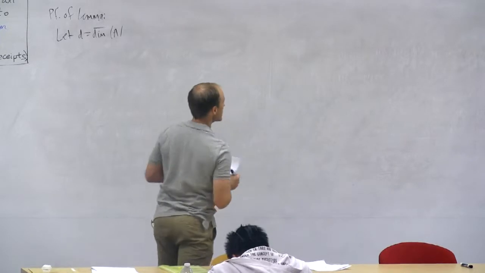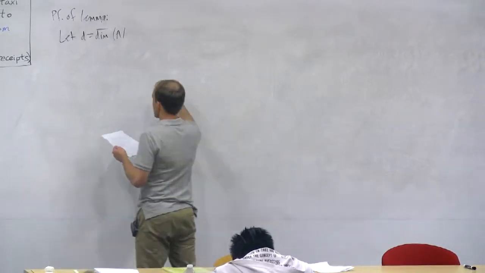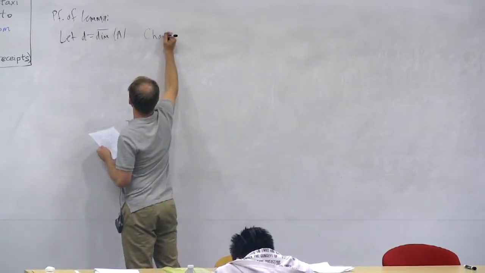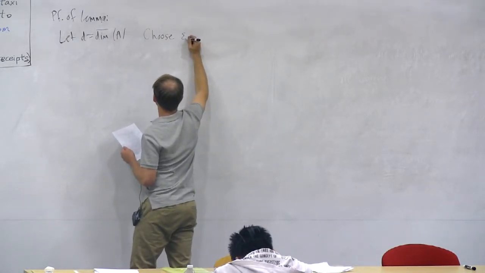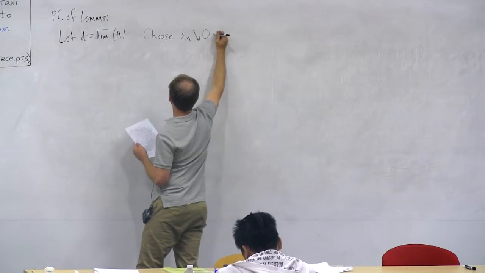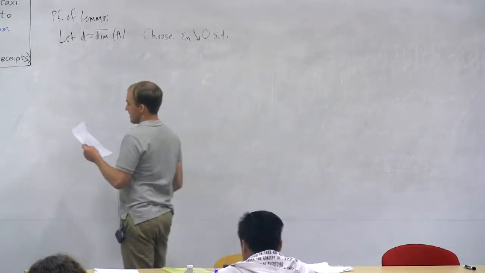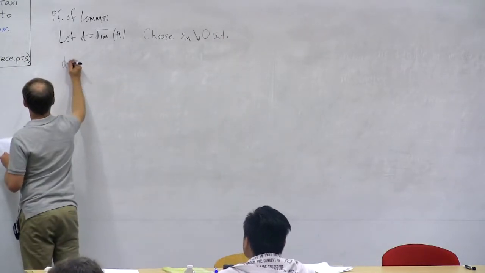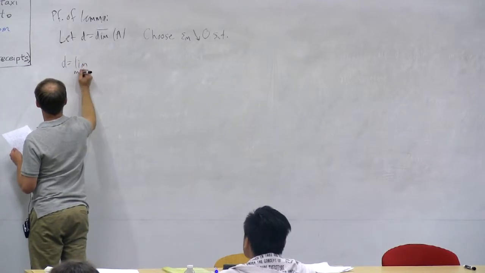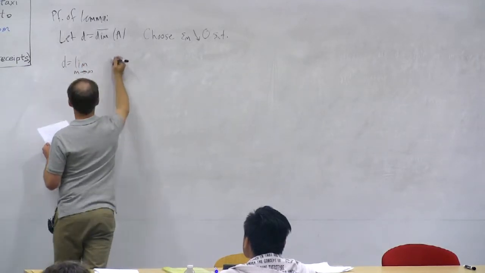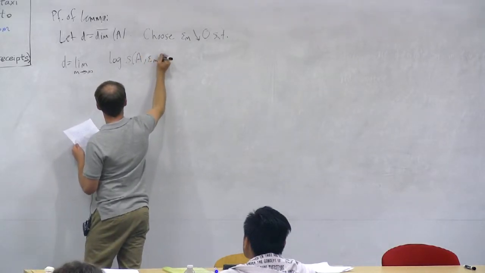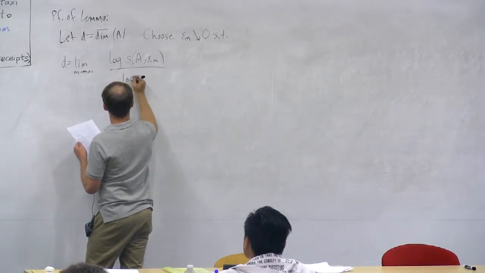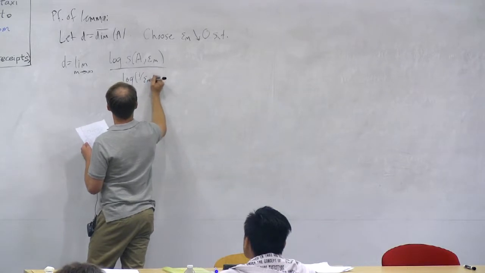Now, by the definition of upper box dimension, I can choose a sequence of epsilons, epsilon sub m, decreasing to 0, with the property that the limit as m tends to infinity of the logarithm of the largest cardinality of an epsilon m separated subset of A divided by the log of 1 over epsilon m is equal to D.